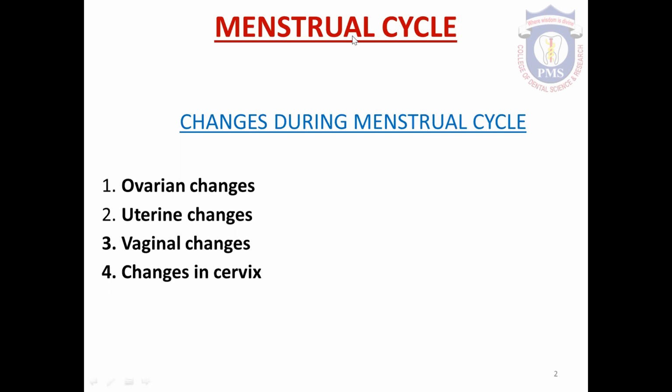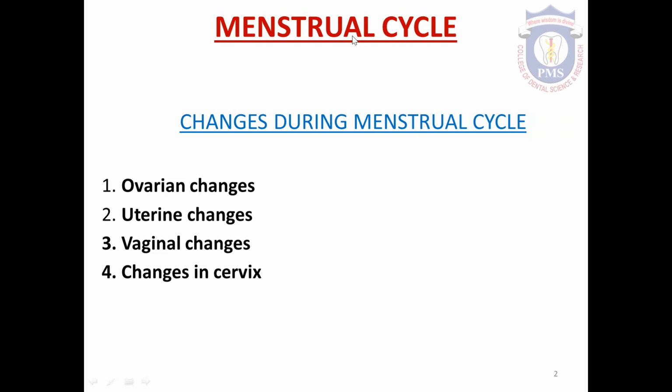Reproductive period indicates the period between menarche and menopause. Menarche means the onset of menstruation that occurs at the age of 13 to 15. And menopause means the complete stoppage of menstruation that occurs at the age of 45 to 50. The period between menarche and menopause is called the reproductive period of a woman's life. During this time, many changes take place in a woman's life. These are called the menstrual cycle.